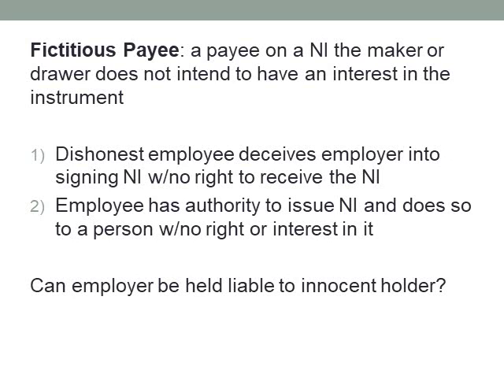Or we have an employee/agent who has authority to issue an instrument and issues a check or an instrument to a person who has no interest in the instrument. And the question is, can an employer be held liable to the innocent holder? And the answer is yes. A payee's endorsement is valid, and an employer can be held liable on the instrument to the innocent holder.